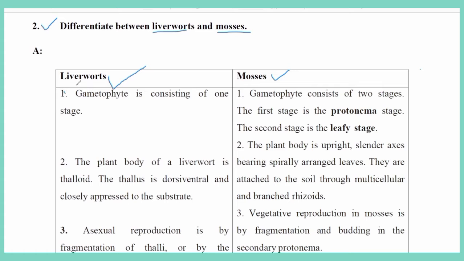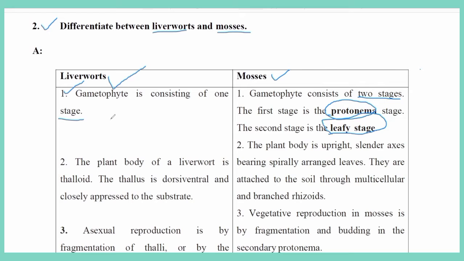The first point: in liverworts, the gametophyte consists of one stage. The gametophyte is dominant, and it lives long and independently. In mosses, the gametophyte consists of two stages. The first stage is called protonema, and the second stage is called the leafy stage.